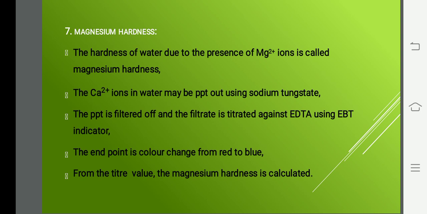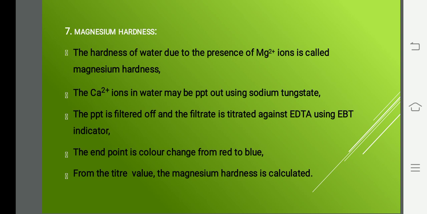I'll repeat the thing once again. If magnesium ion is present in water, we call the hardness magnesium hardness. For estimation, you take the water sample and add sodium tungstate.